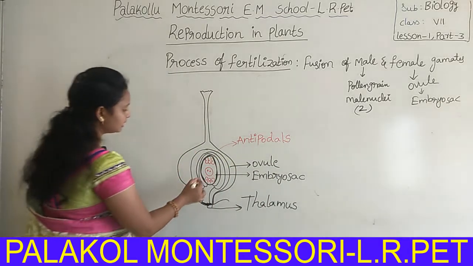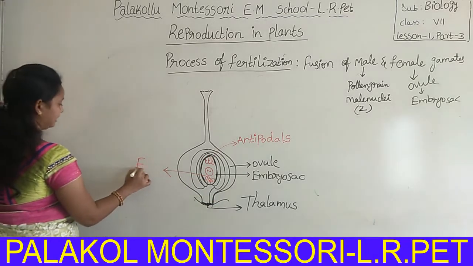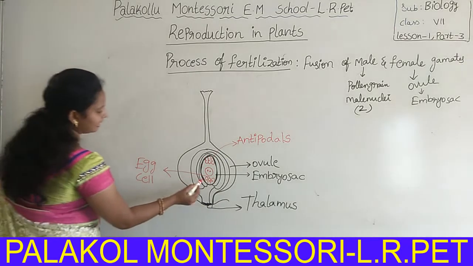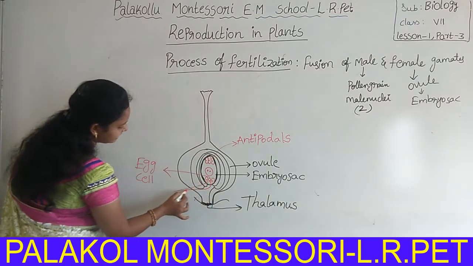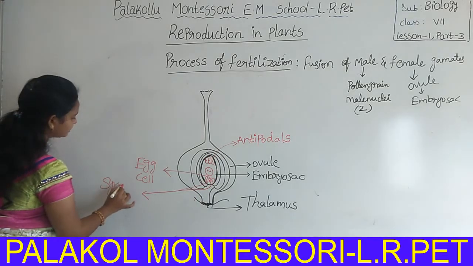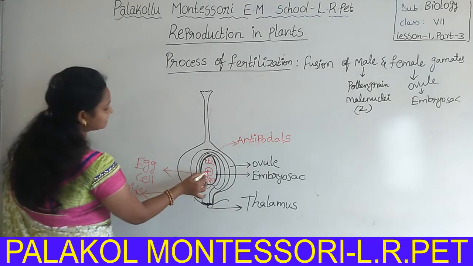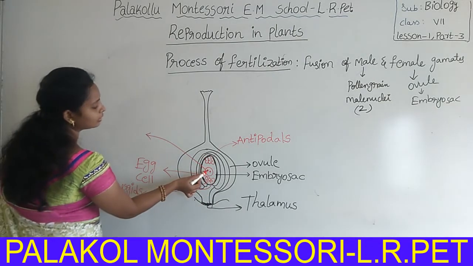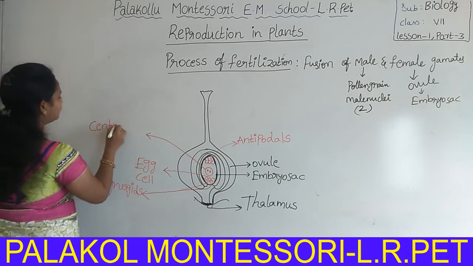Okay, this central cell is called the egg cell. Next, the two neighboring cells, this cell and this cell, are called synergids. In the center region, a cell having two nuclei, this one nucleus and this another nucleus, is called the central cell.